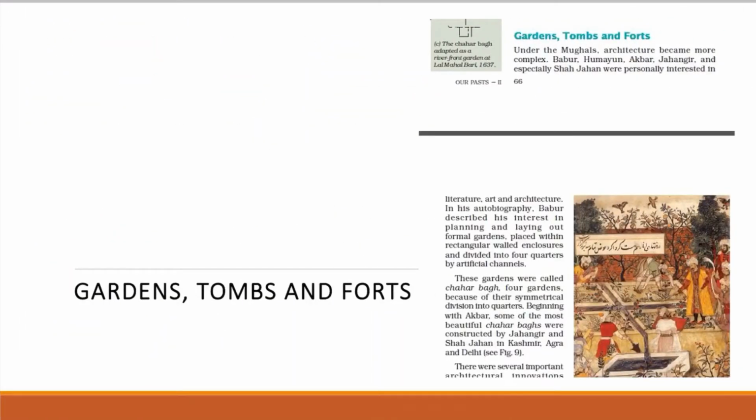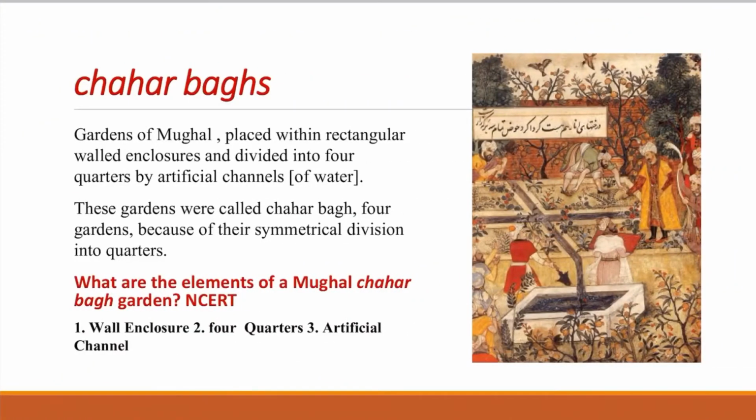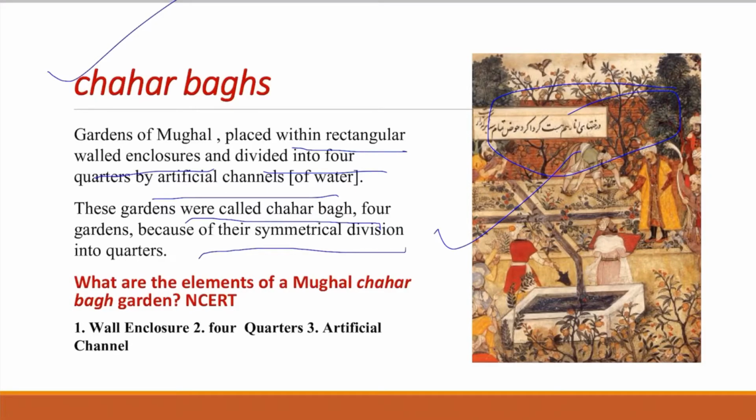Now friends, we will learn about gardens, tombs and forts around the Mughal period. First is the Char Baghs. The gardens of the Mughals were placed within a rectangular walled enclosure. You see in the figure, this is a rectangular walled enclosure, and this garden was divided into four quarters by artificial channels of water, as you can see in the picture. These gardens were called Char Baghs, four gardens, because of the symmetrical division into quarters.